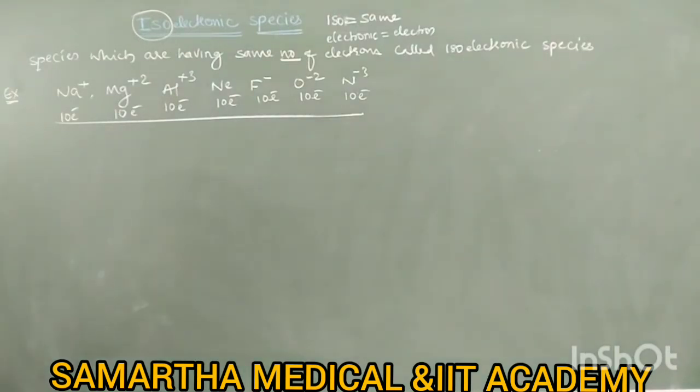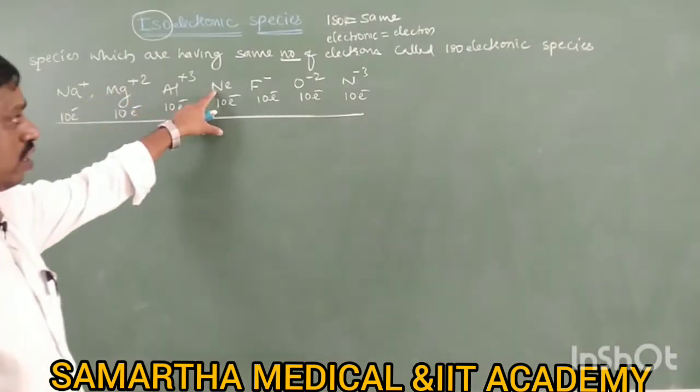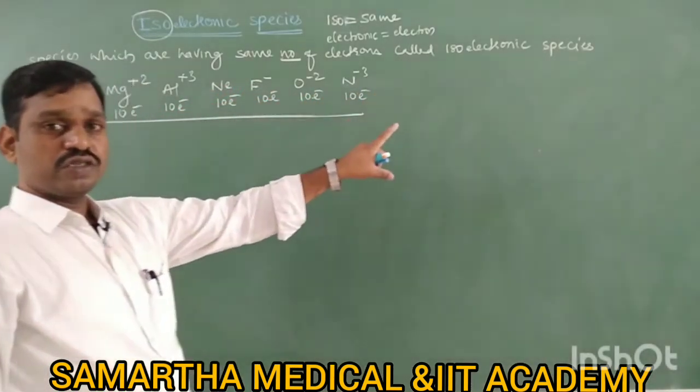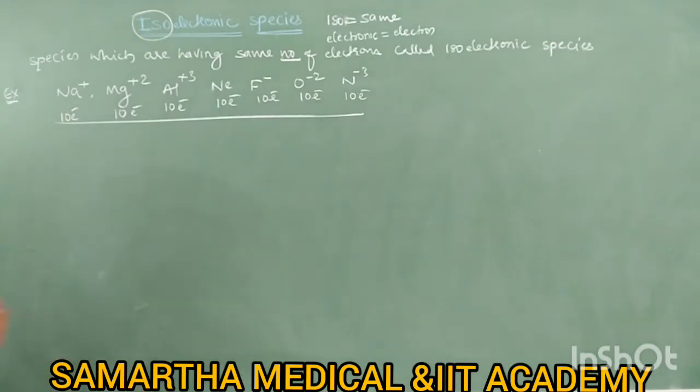Okay. But in the case of isoelectronic species, important is size. Right, what is the size? All these have the same number of electrons, but do they have the same size? No. So size is again related to effective nuclear charge. Size is related to nothing but charge. Here is positive charge, it is neutral, and all these have negative charge. So what is the relation between these regarding size?